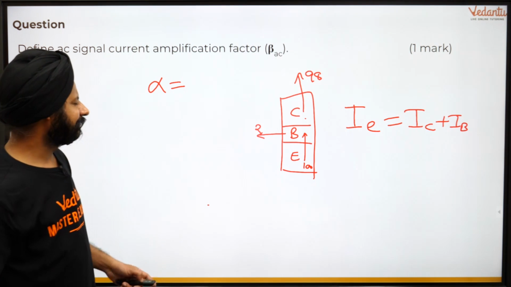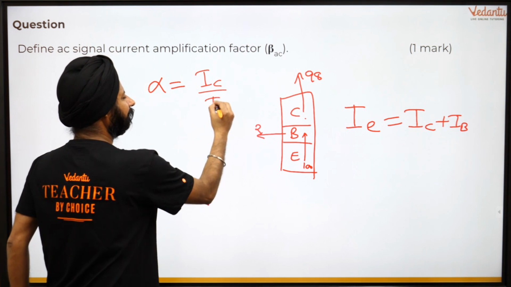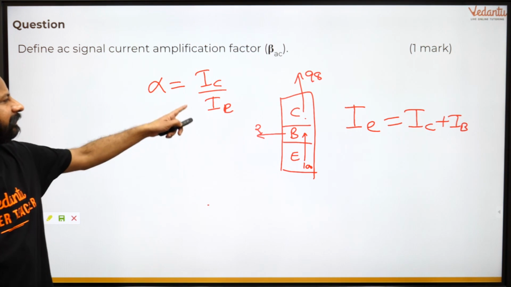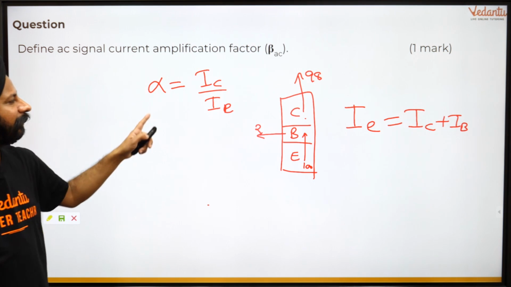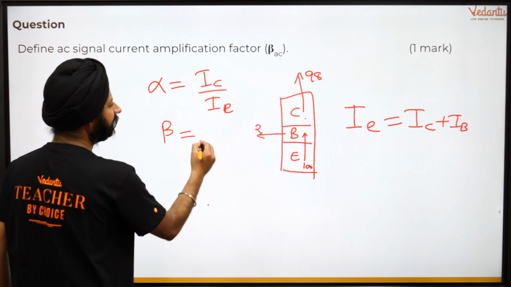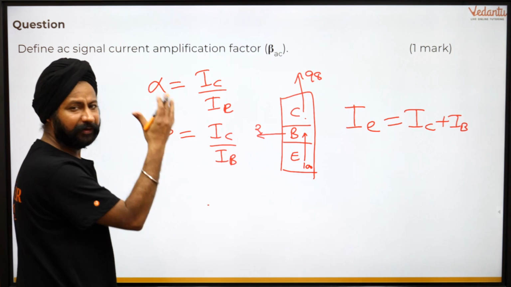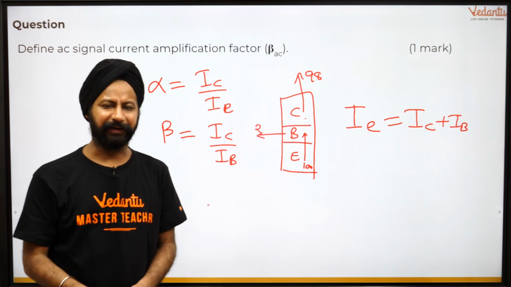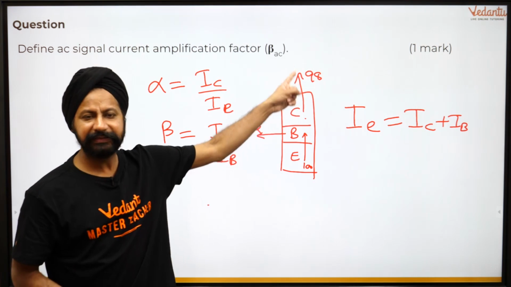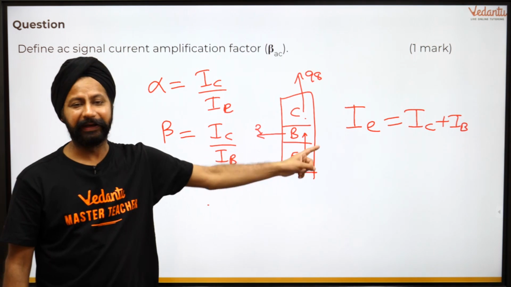You should have already studied this, but let's see what alpha is. Alpha is about how much is the collector current for a unit of emitter current. Okay, and when you're talking of a dynamic scenario, it will be the change in collector current versus the change in emitter current. Another ratio that is very useful is beta. That is how much is the collector current for the base current. And usually we're talking of changes there because we are talking about amplification. When I change the base current, how much does the collector current change? And you can clearly see 49 times. So beta here is 49, it's just an example.